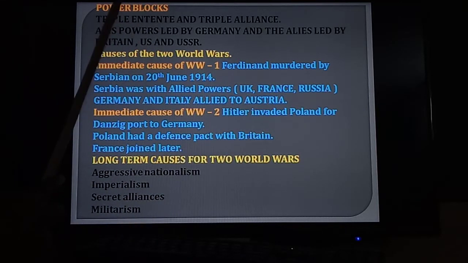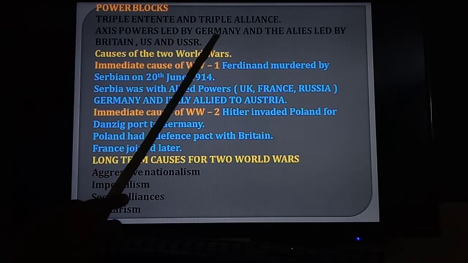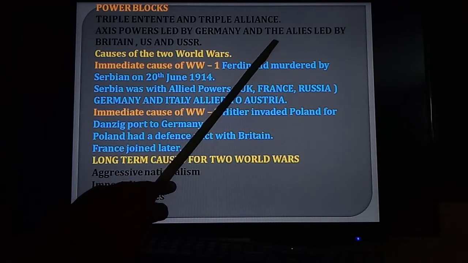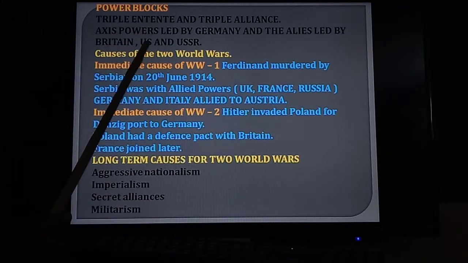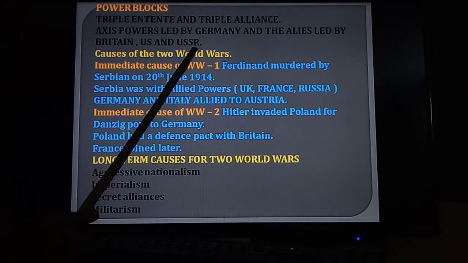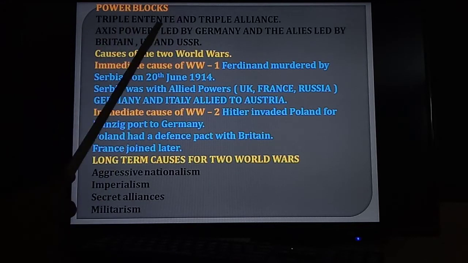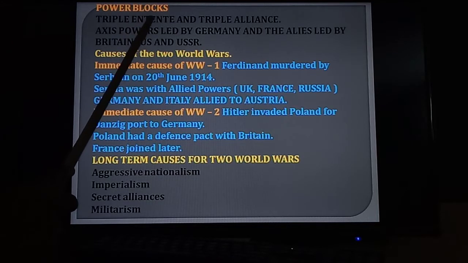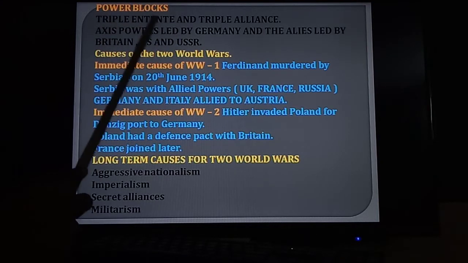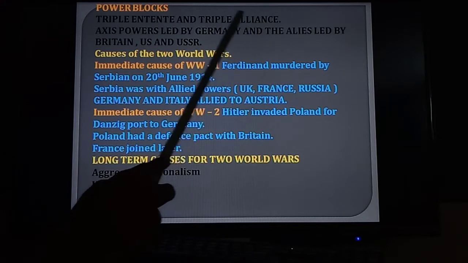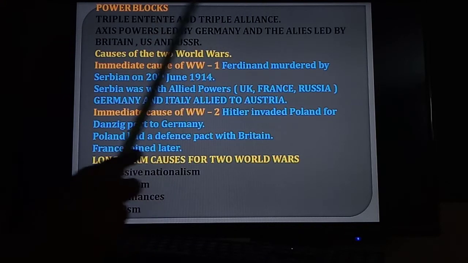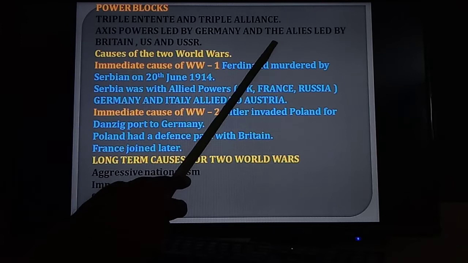For example, Axis powers led by Germany and the Allies led by Britain, US and USSR. Triple Alliance and Triple Entente are also known as Axis powers and Allied powers.